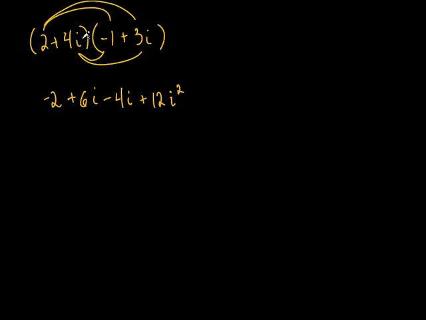Now again, you could have looked at this and done this in your head. You could have said, oh, i squared is -1, times 12 is -12. But I wrote the step down because I wanted you to see in your notes when you look back at it exactly what that was. Plus 2i. What's this going to be? We don't have to put the -1 here. We can do this in our head a little bit right here. So what's 12 times i squared? It's -12, right? But now I have to combine it with this -2 over here. So -2 minus 12 is -14, and then plus 2i.